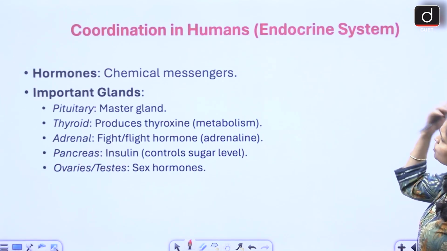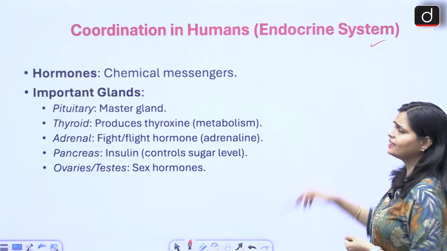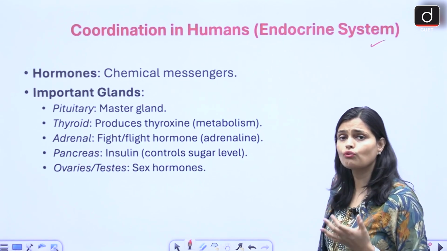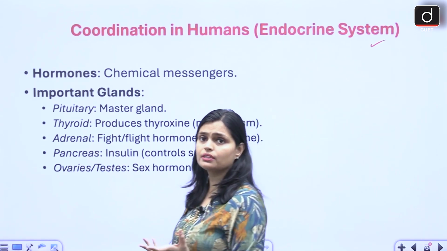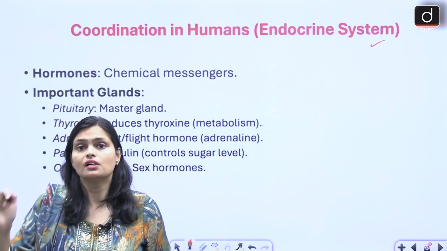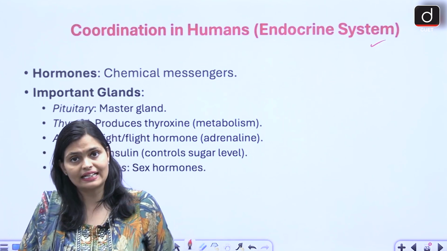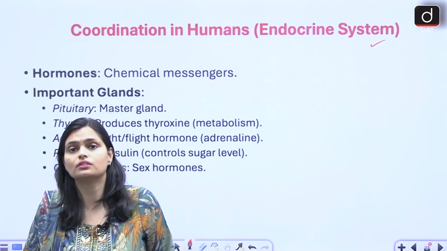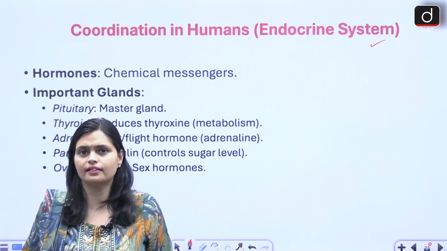Then we have coordination in human, the endocrine system. Endocrine system consists of hormones. Hormones are the chemical compounds, considered as chemical messengers, which come out from glands and reach all other body parts and stimulate their function.